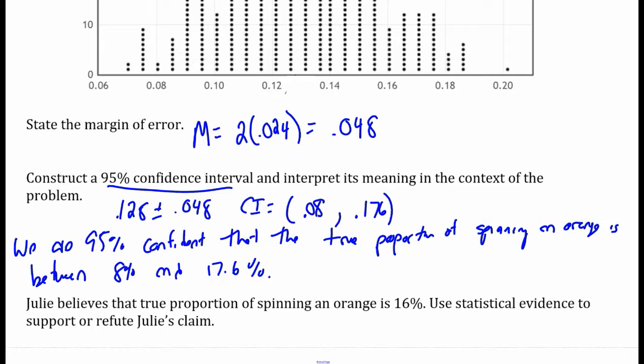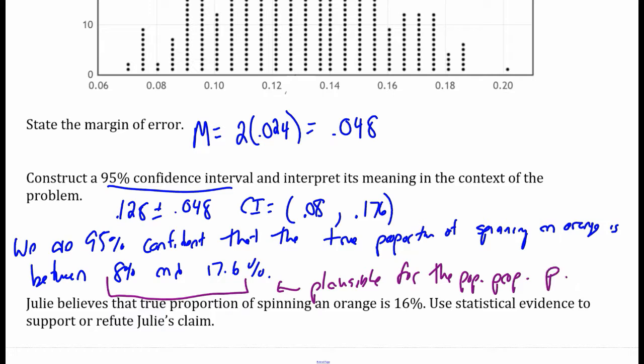So this range here represents plausible values for the population proportion. Our P, our plain old P. So we're 95% confident that our population proportion falls between 8% and 17.6%.